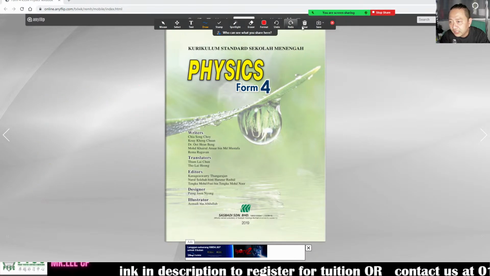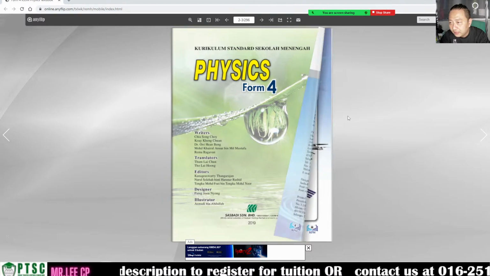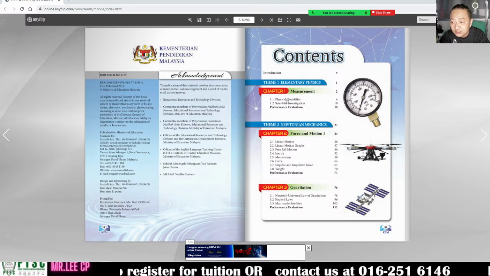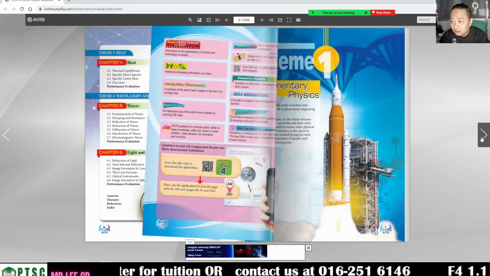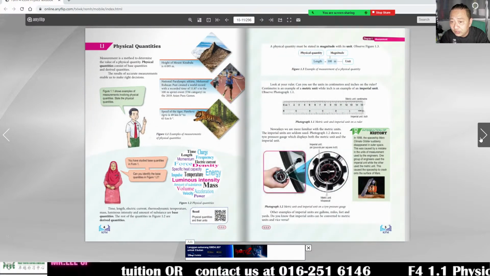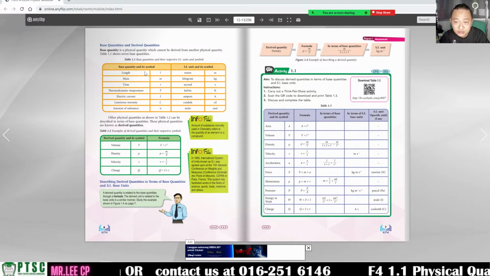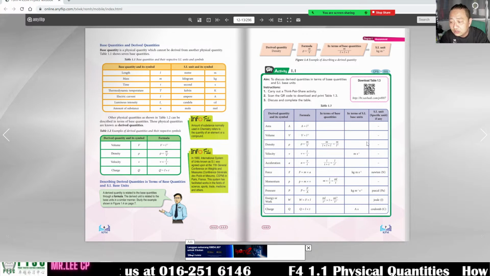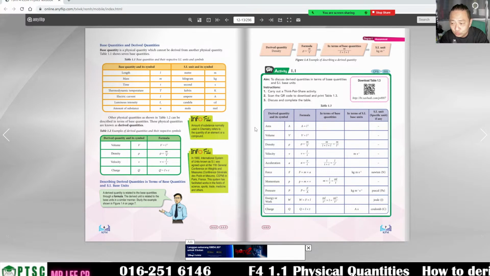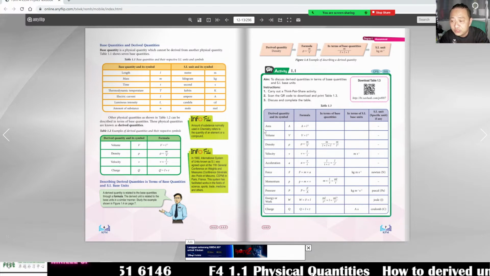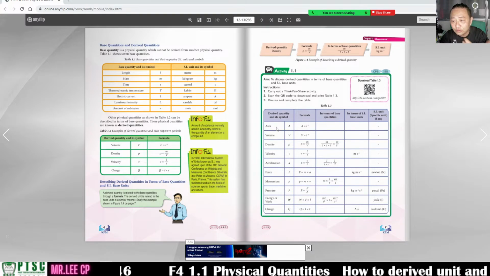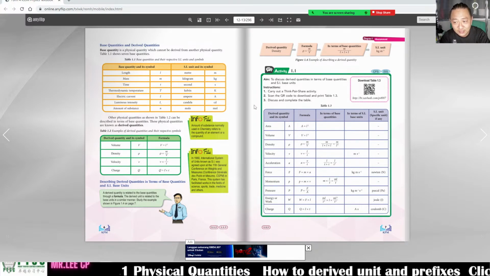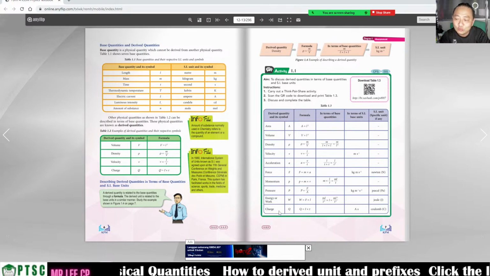This is your textbook. We can see here it is physical quantity and scientific investigation. Actually, physical quantity I have done already. Now I'm going to tell you how to derive the unit. This is what you did last week, and then this is the field. It is not under a new subtopic, but you need to know it. If you know it, it is easier for you to understand the next chapter, your unit. When you see the unit, you can answer the question easily. If you miss this part, then you have to work it out on your own.